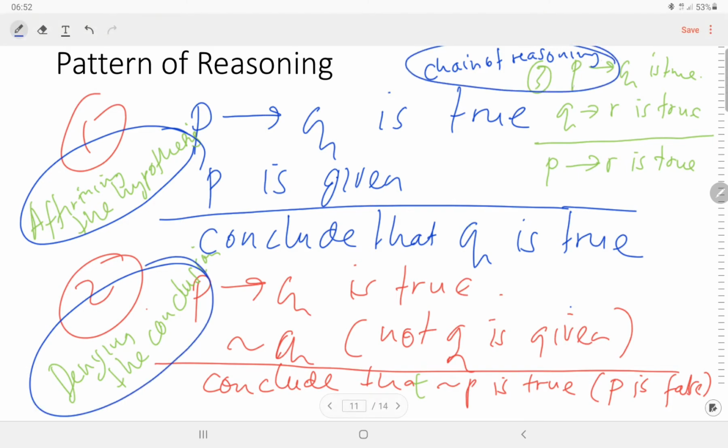If we have the statement P, then Q is true, and Q, then R is true, then we can conclude that P, then R is true. So this is what we call the chain rule.